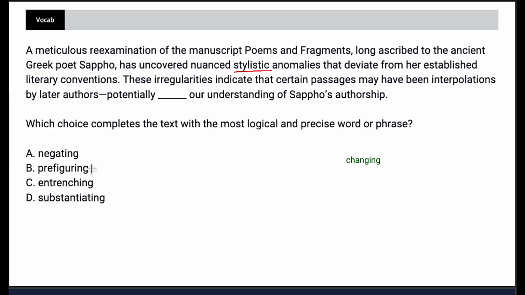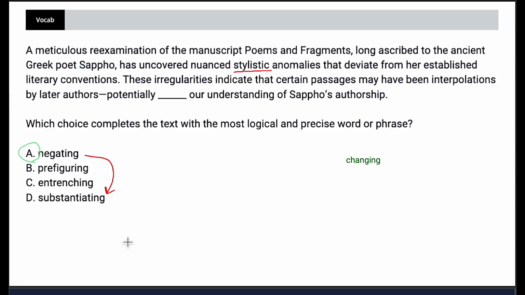Again, if I don't know what prefiguring is, I would keep it. If I don't know what entrenching is, I would keep it. Now, substantiating is going to be the opposite of negating. And this is where I would recommend actually getting rid of choices B and C, because more often than not, in the answer choices, you're going to have your correct answer, in this case, negating, and you're going to have the opposite of the right answer, in this case, substantiating.